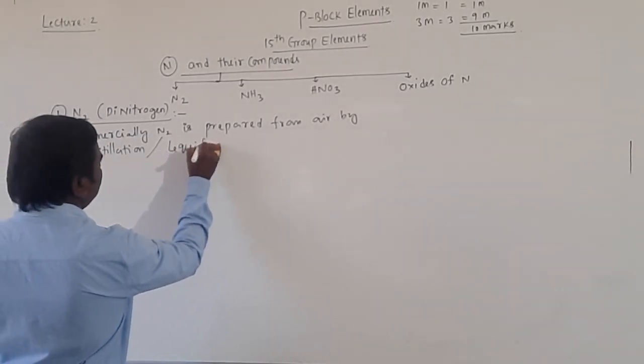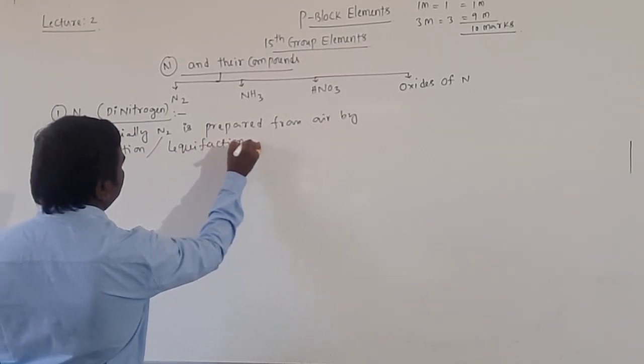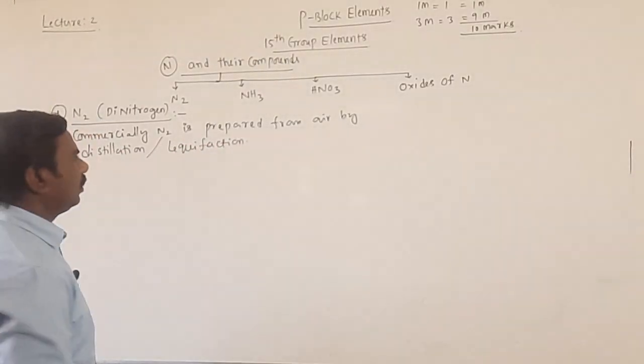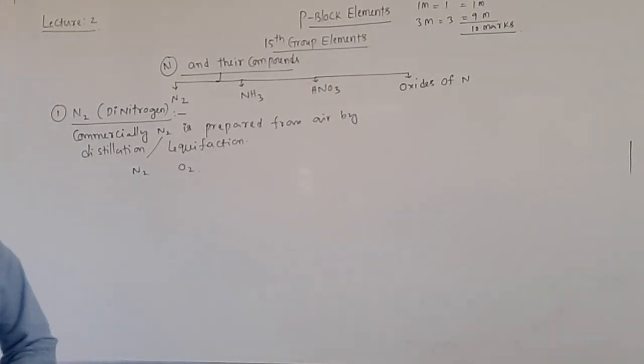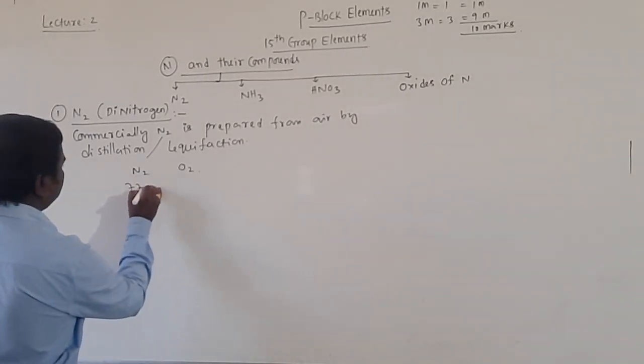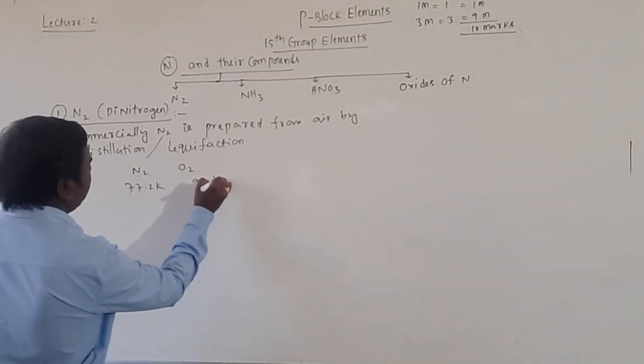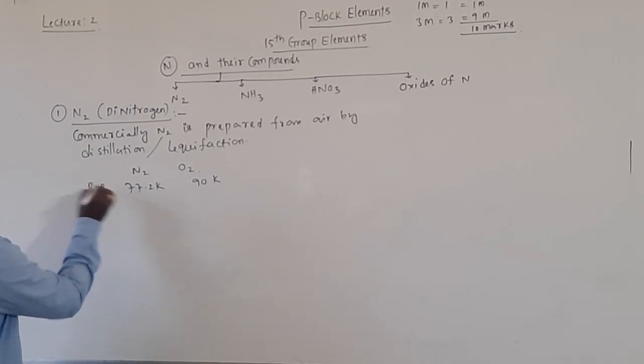Liquefaction means air converted into liquid. Air contains nitrogen and oxygen. Their boiling points are 77.2 Kelvin and 90 Kelvin respectively.